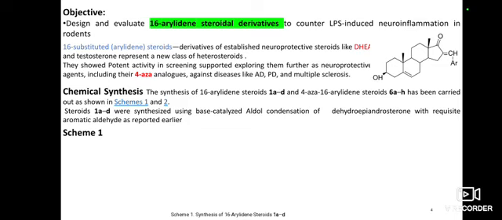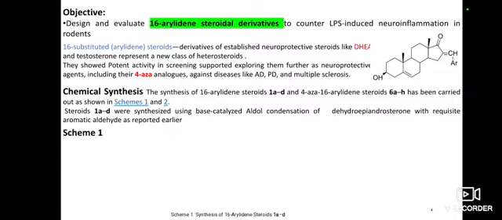It is a derivative of DHEA, dehydroepiandrosterone, and testosterone. That is a new class of steroid, also called a heterosteroid. Because it shows potent activity, that's why we are studying it here. And one other analog is the 4-aza analog. If we introduce the aza group at the fourth position, it also shows potent activity in Alzheimer disease, Parkinson disease and multiple sclerosis.